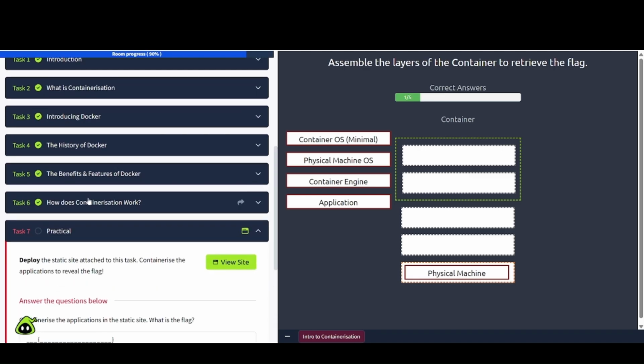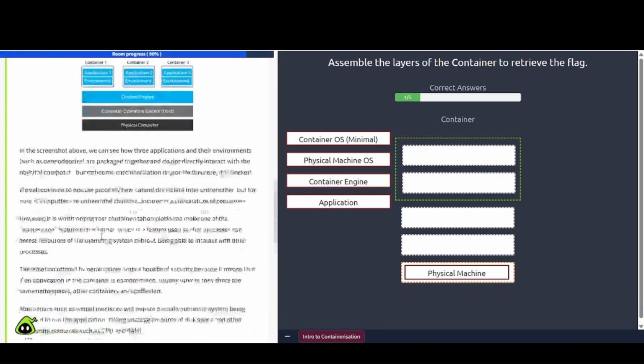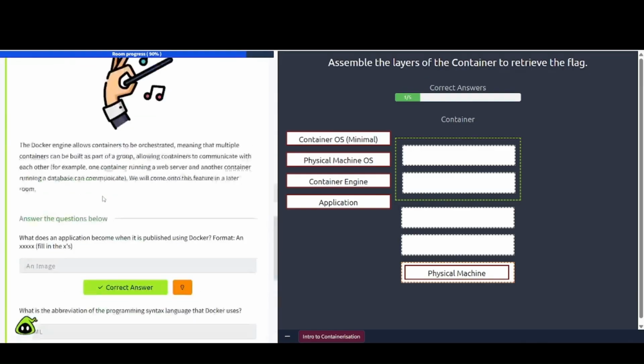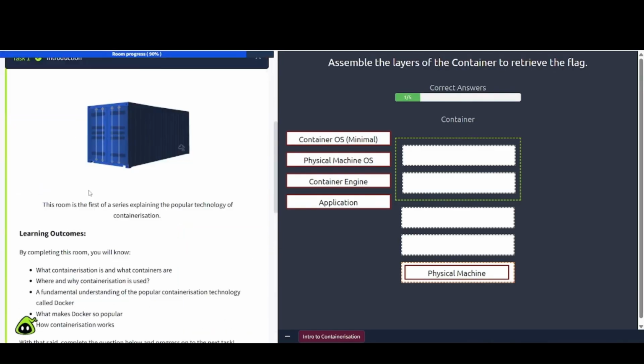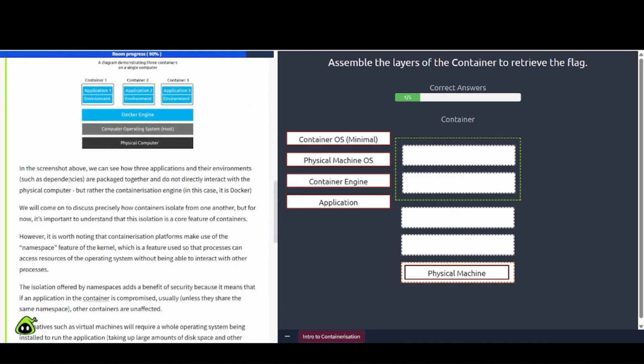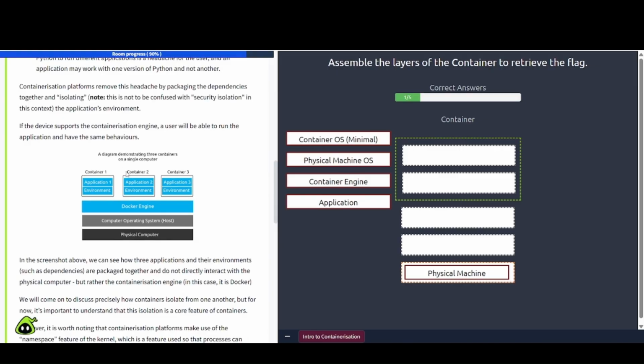All right, let's take a look here. Now, we just have to put this in order, it looks like. Assemble the layers of the container to retrieve the flag. We discussed this in one of these tasks here. So if we just go ahead and locate that, maybe it was the first one. Let's see here. Nope, not that one. I think we already checked this here. There we go. So we're just going to follow this diagram basically.